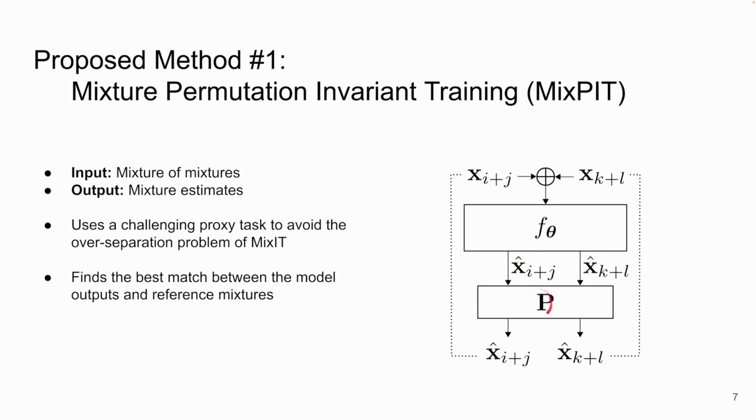The permutation matrix P is used to find the best match between the model outputs and reference mixtures in the loss function. This is similar to PIT, but we compare mixtures instead of sources in the loss function. At test time, this model circumvents the over-separation problem by having an equal number of model outputs and underlying sources.